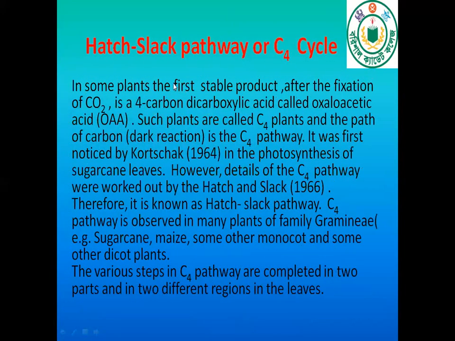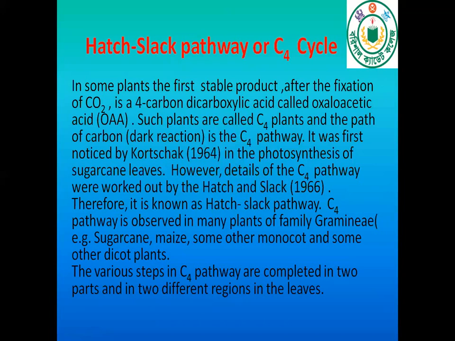C4 cycle or Hatch-Slack pathway. In some plants, the first stable product after the fixation of carbon dioxide is a 4-carbon dicarboxylic acid called oxaloacetic acid, OAA. Such plants are called C4 plants, and the path of carbon is the C4 pathway.